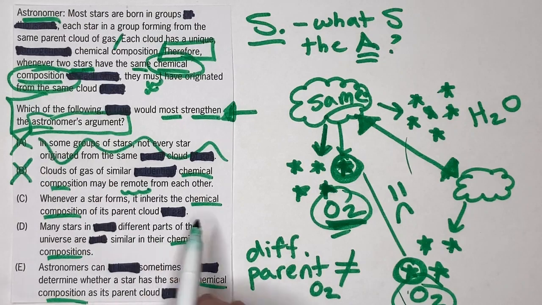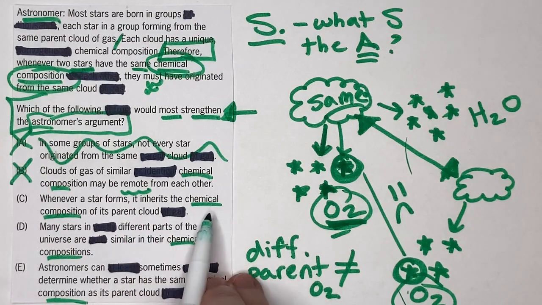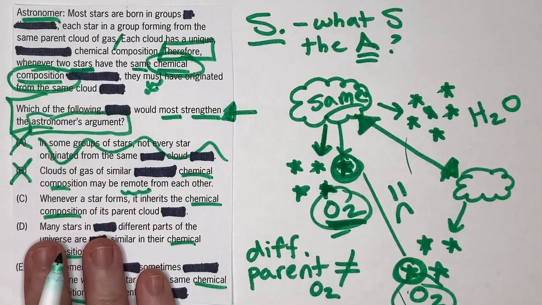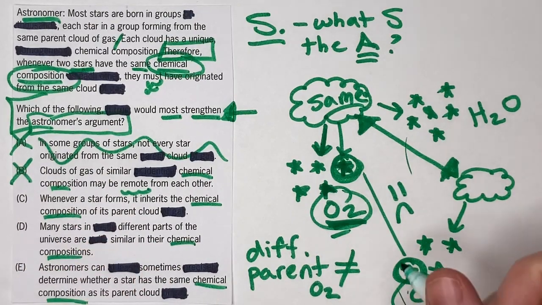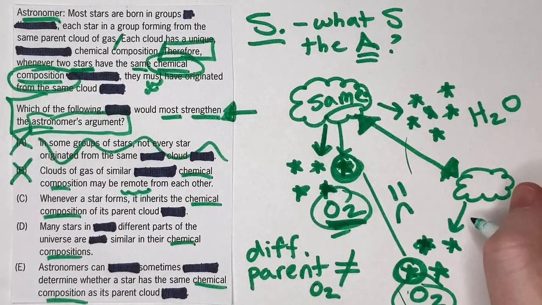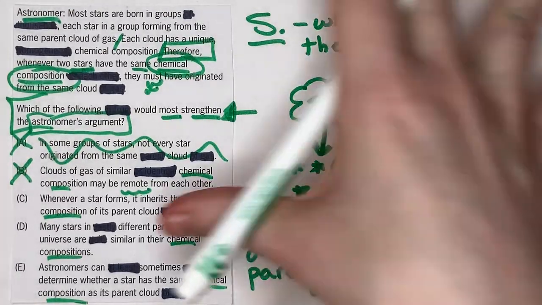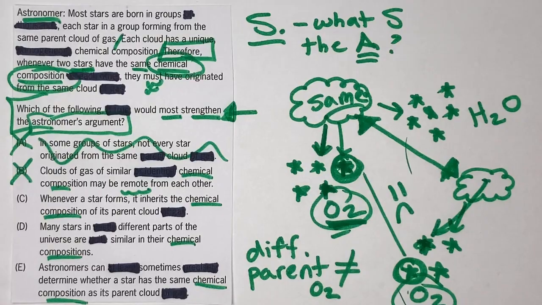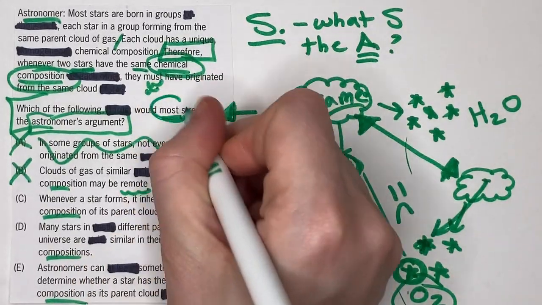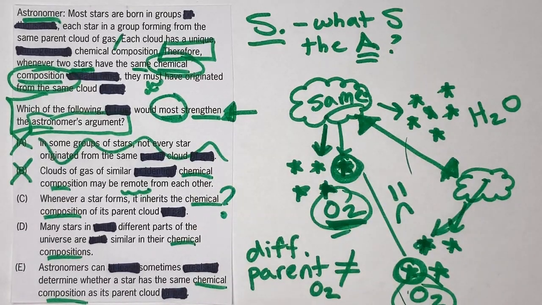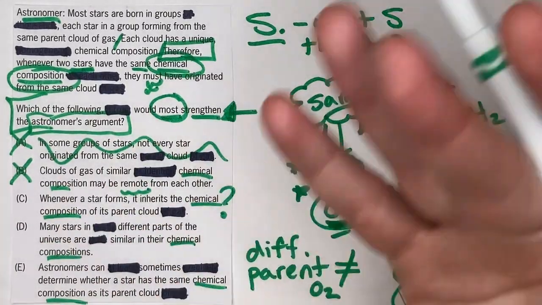C says, whenever a star forms, it inherits the chemical composition of its parent cloud. Okay, that would strengthen it, right? Because we're saying, oh, no matter what, the stars always share whatever they got from their parent cloud. That sort of strengthens the scenario here. Is it the one that strengthens it the most? We don't know, but we'll certainly hang on to it for now. D and E could strengthen even more.